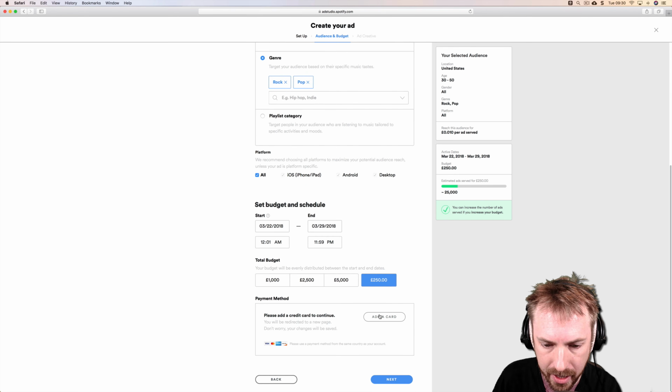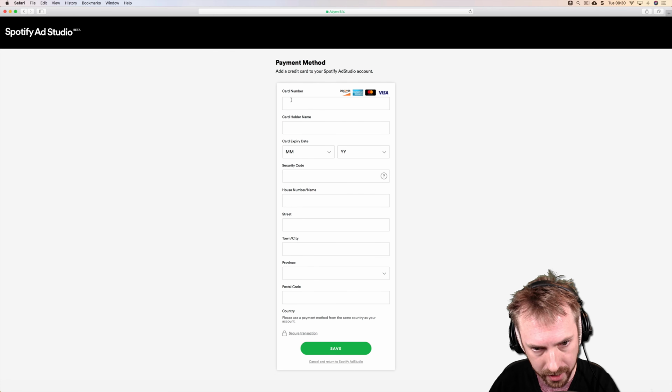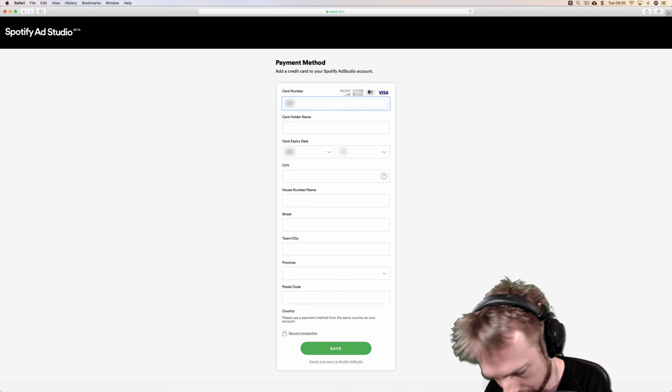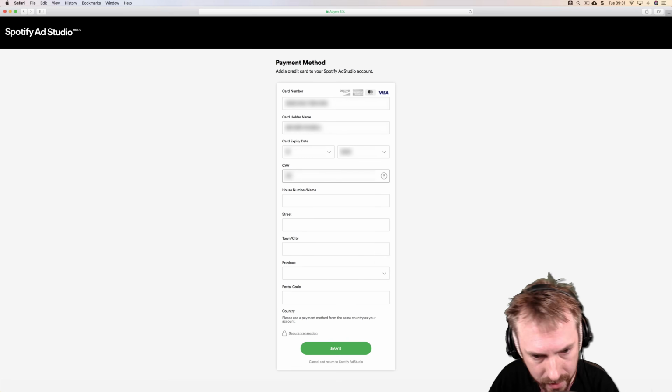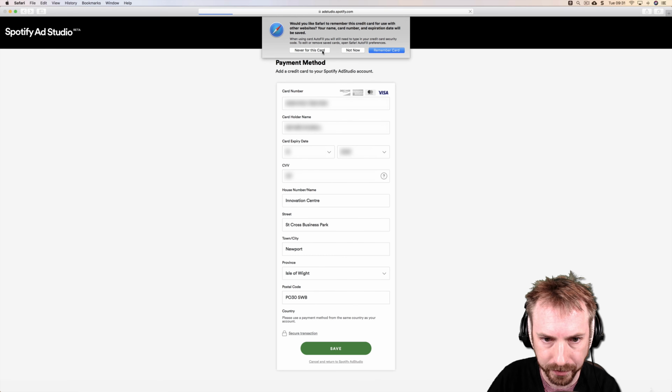£250, just going to need to add in a payment method. Haven't done that yet, so let's do that. Obviously, I'll need to blur out some of these details as I fill them in. So we've got the card number. All right, that's all done. So that looks good. Let's save that payment information.